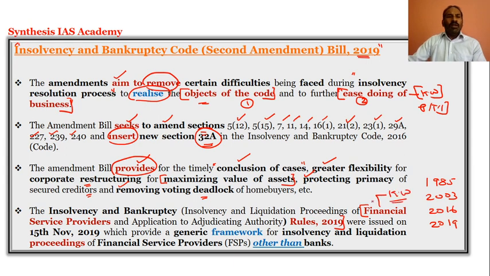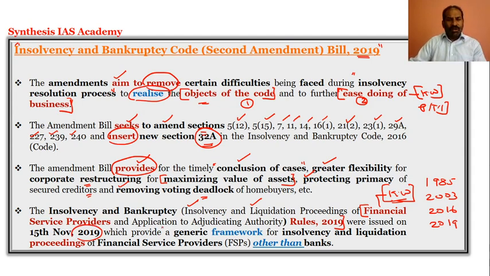So within the IBC Bill 2019, to make sure that the entire process in regards to the insolvency resolution process should be taken up in a speedy manner, there are rules for that. The entire insolvency and liquidation proceedings. And you have a rule called the Financial Service Providers Rules 2019, and this is also crucial and we will look at it. And these were issued on 15th November 2019.